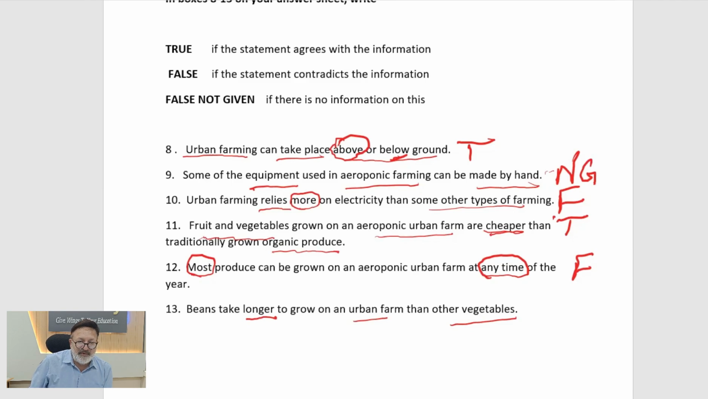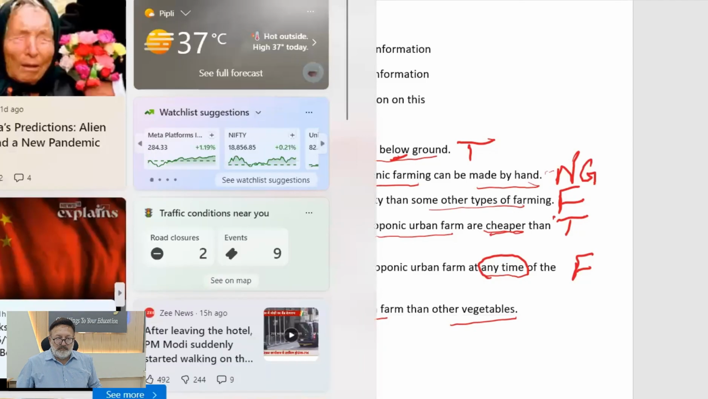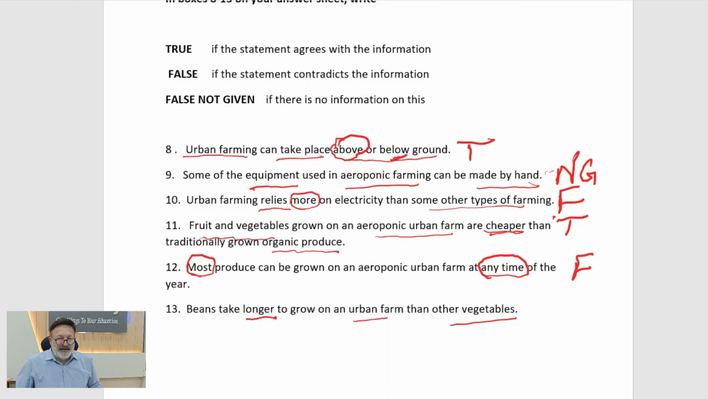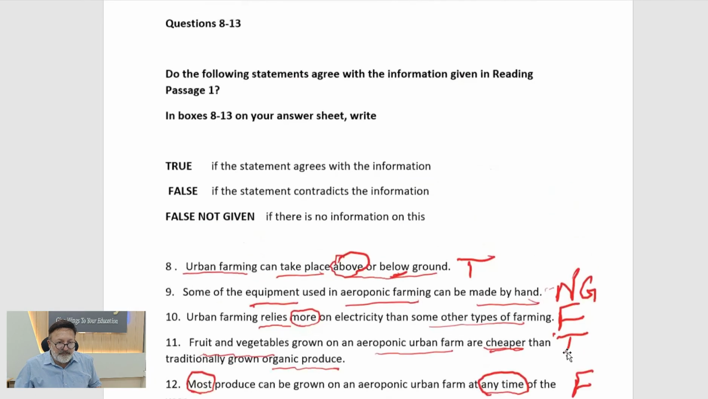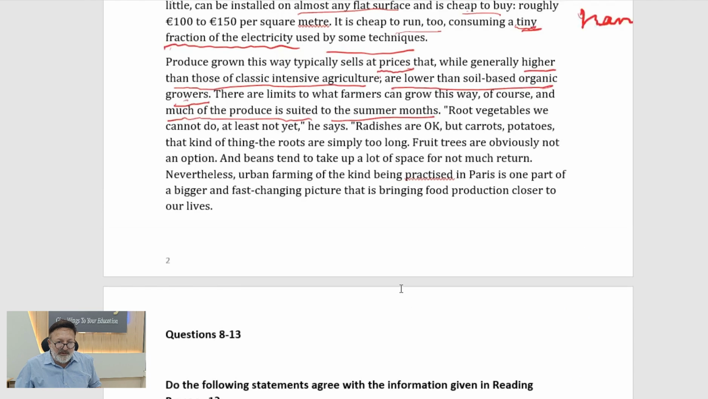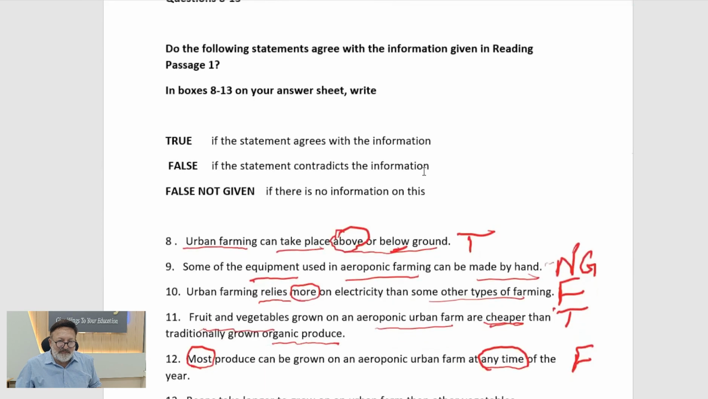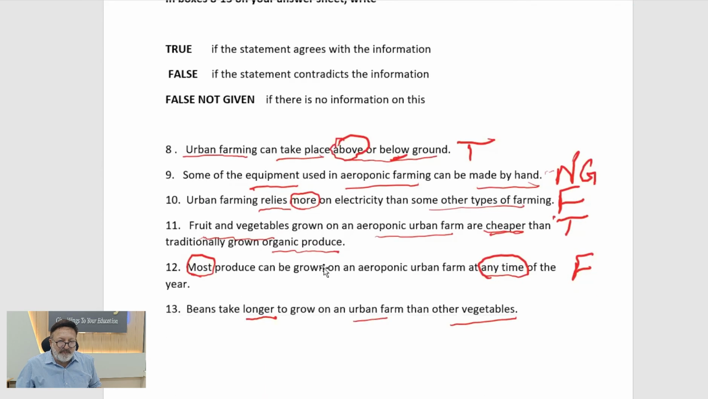So let's again go back to our passage. Yes, here. Now here we have beans. So we'll read from here. Beans tend to take up a lot of space. So here they're talking of space. And there it was, they take longer time to grow. So this is not the same, for not much return.